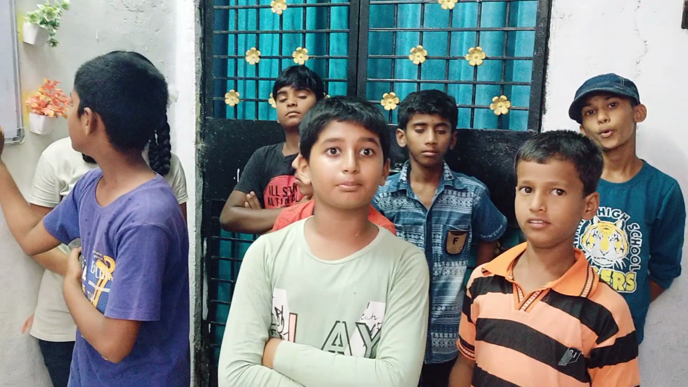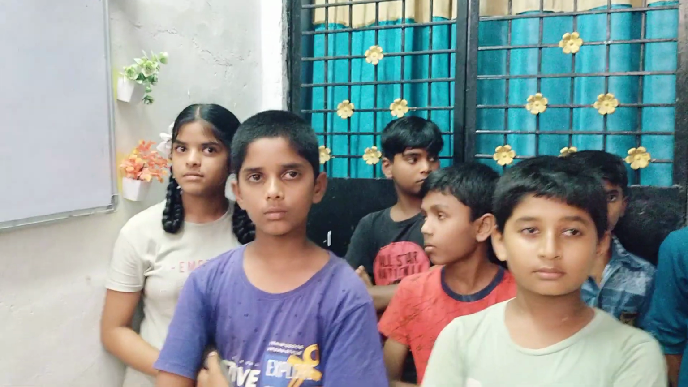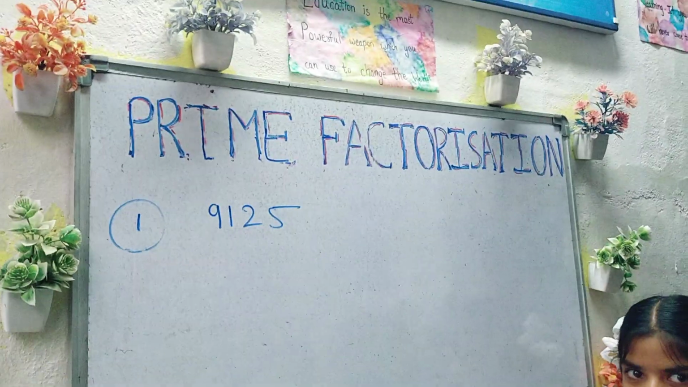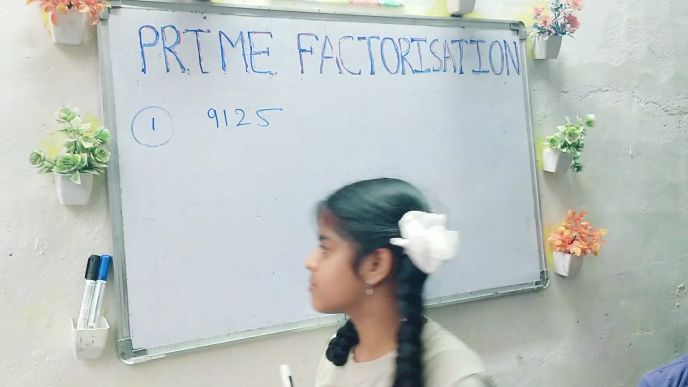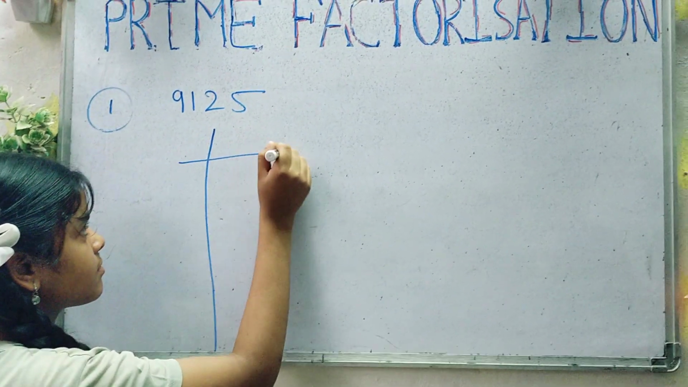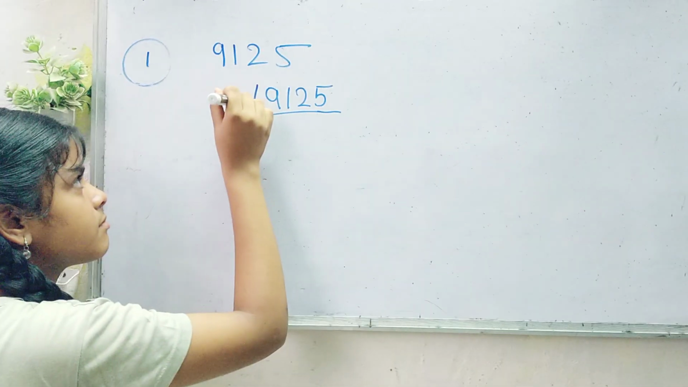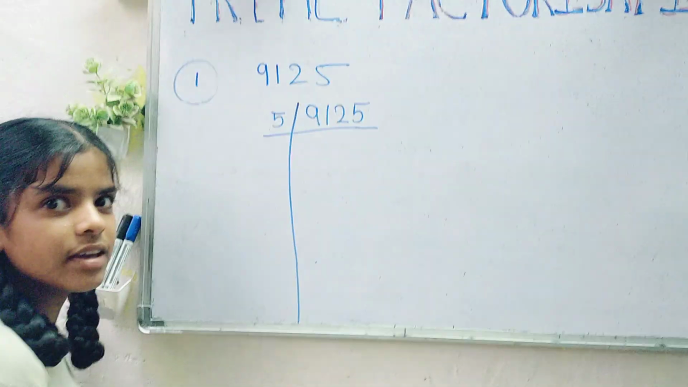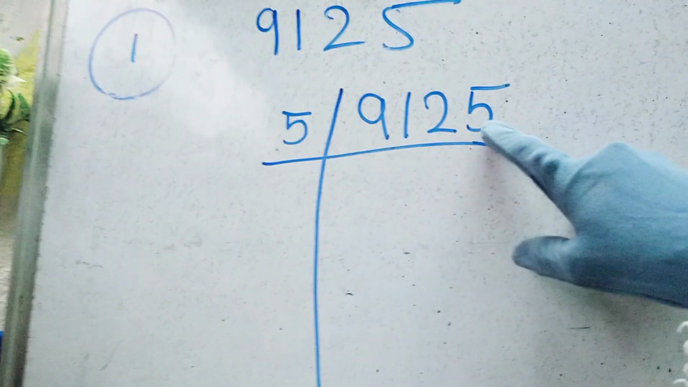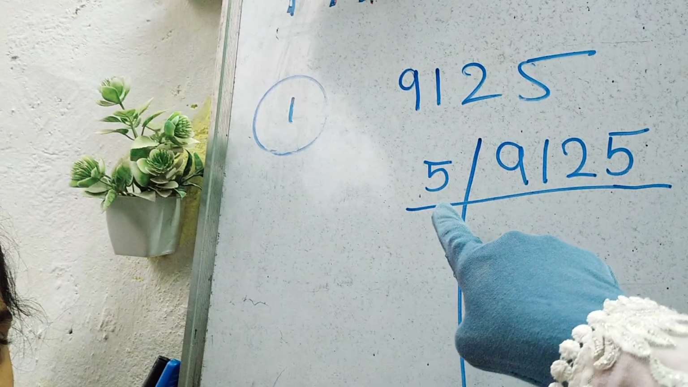Okay, let's do it. I have written the number 9125 on the board. As Bhagya wants to take the initiative, okay, all the best. I want you to do the prime factorization using the division method. Come on, start. 9125. So which number are you starting with? 5, because 2 you cannot take. The last digit is 5, right? So 2 will not divide this number completely. That's why you are starting with 5.